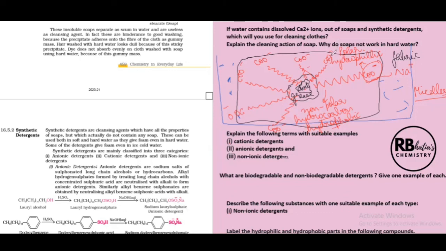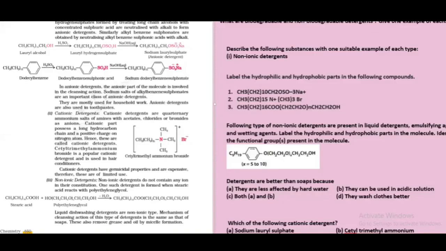So you need to be able to understand the hydrophilic and the hydrophobic parts of any given molecule as well. So I have a question here. Label the hydrophilic and the hydrophobic parts in the following compounds. So this part, the ionic part, is going to be the hydrophilic part. This is hydrophilic. And this non-polar part is going to be the hydrophobic part. Similarly, this part is hydrophobic. And this part, the charged part, is going to be hydrophilic. Basically, charged parts are hydrophilic.